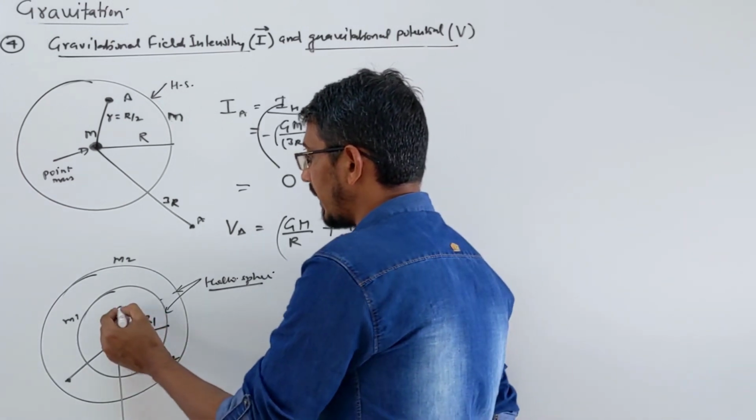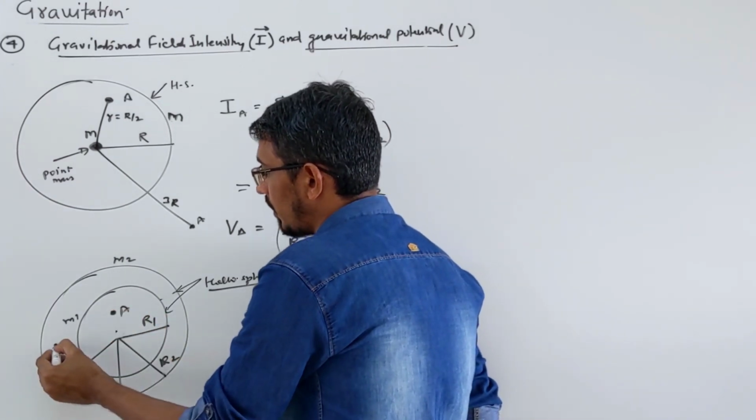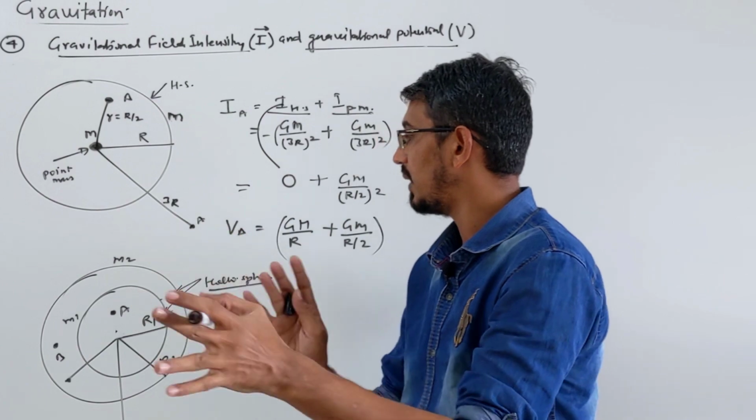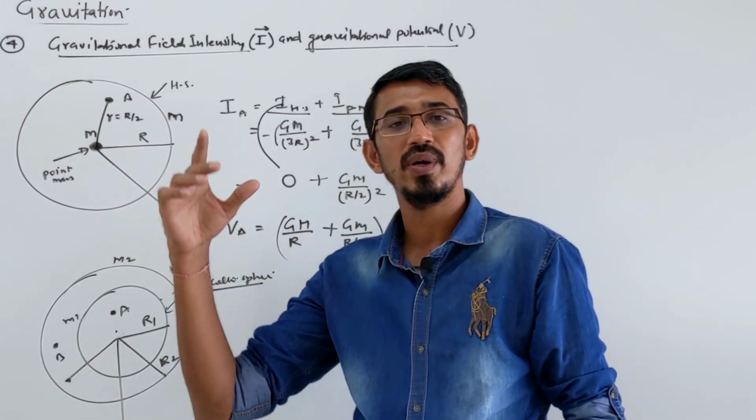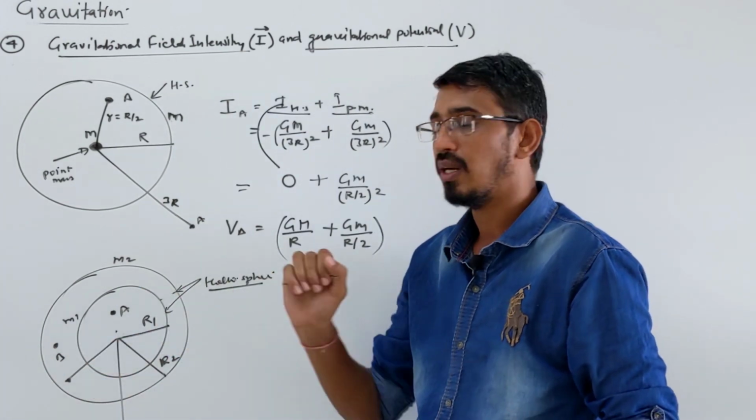But I give this a point A, suppose. Then I give point B. This point B is between these two hollow spheres, right? Then I am asking what is the net intensity at that point. Now what is the answer?